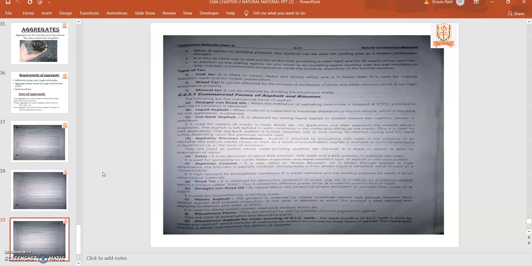And bitumen having a good property, that's why bitumen and asphalt are generally utilized for the plastering of brickwork. Then commercial forms of asphalt and bitumen, let me discuss this part in the next lecture.